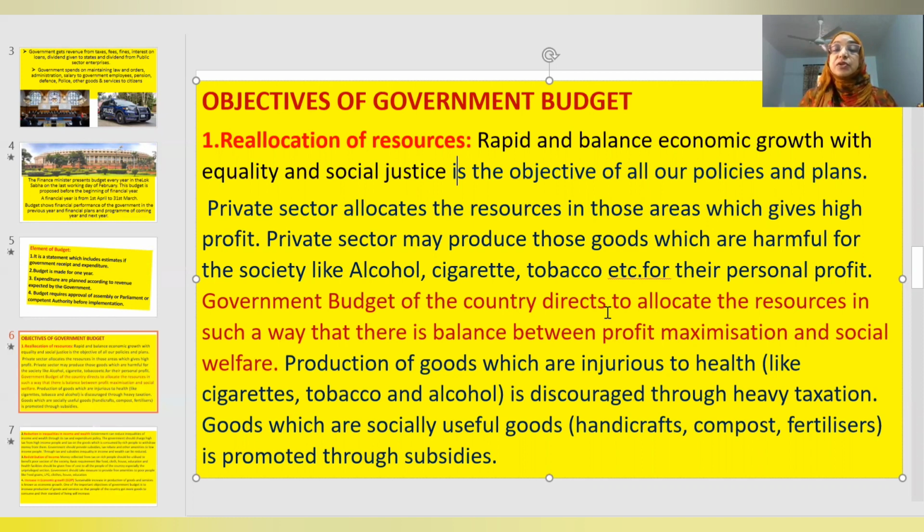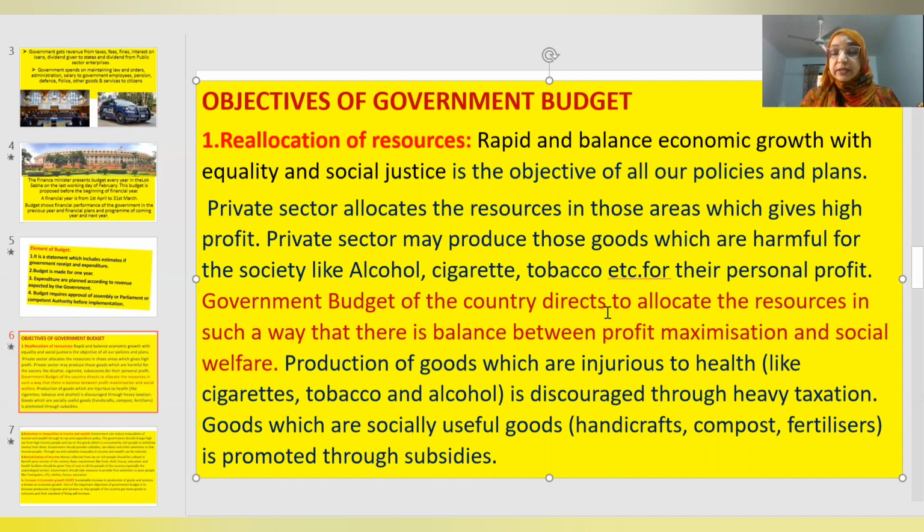So the government will not allocate the resources on goods which are injurious to health, like cigarette, tobacco, alcohol. It will discourage production, or will impose heavy taxes to make it dearer, costlier, so that fewer people use it, or if they are using it also, the government should get income from it. Goods which are socially beneficial and useful, the government should allocate resources on the production of such goods.